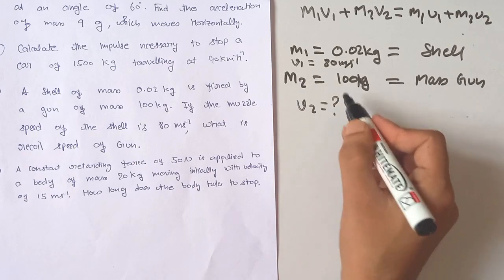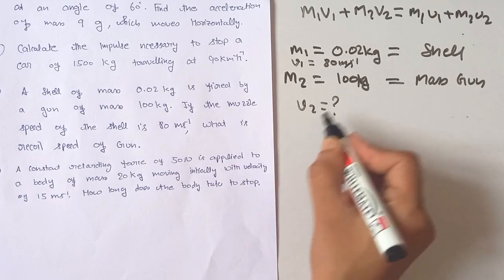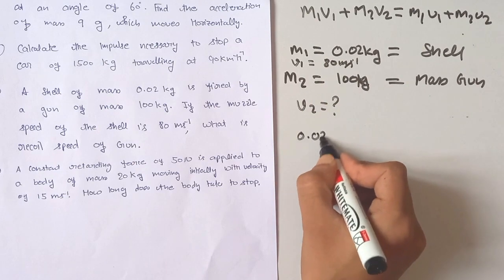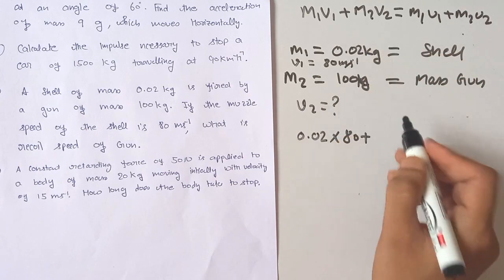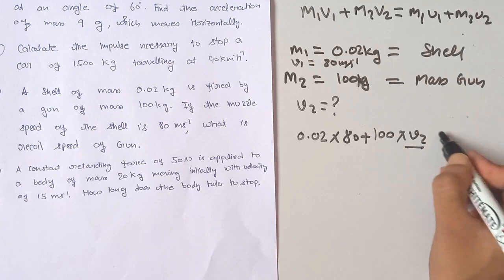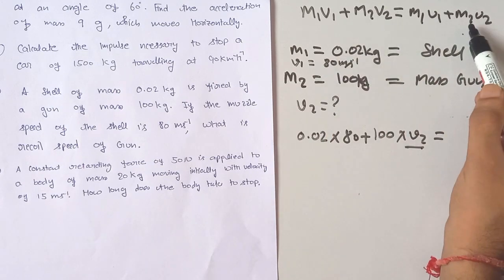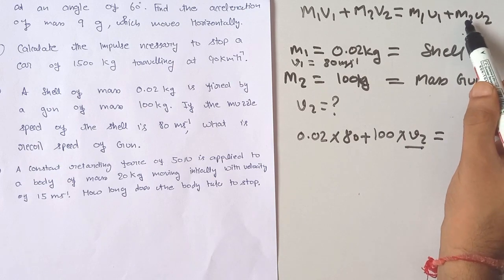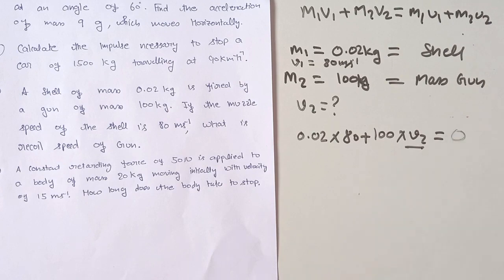Now substituting all these values in equation number 1, in this formula, m1 is 0.02 multiplied by v1, 80, plus m2, 100, into v2. Here v2 is the recoil velocity. This is equal to, since the initial velocity of the shell is 0 and the initial velocity of the gun is also 0, so u1 and u2 are 0, so this is equal to 0.